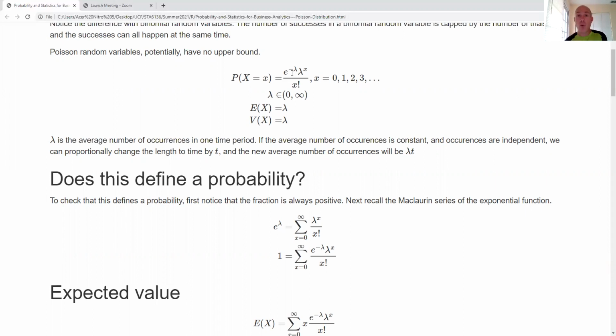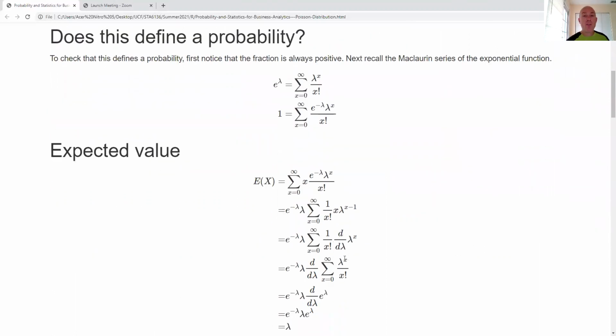If we think about it for a moment, and remember from calculus, the Maclaurin series of e to the lambda is the sum of lambda to the x divided by x factorial, where x goes from 0 to infinity. If I divide both sides by e to the lambda, then I see that 1 is equal to what I get when I add all these up. So that's nice. That's good.